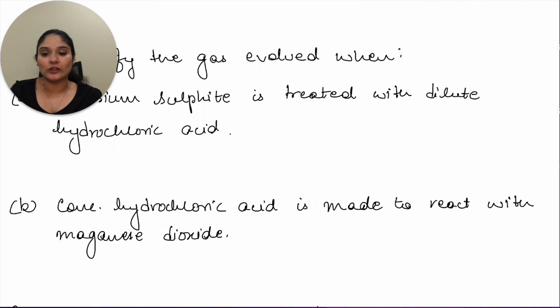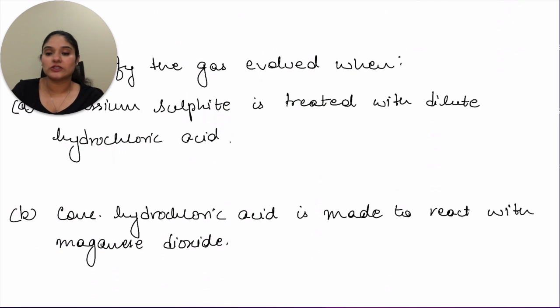Next is concentrated HCl is made to react with manganese dioxide. Manganese dioxide, again, is the oxidizing equation that you have, so you can directly mention that. Which gas comes out? You'll get chlorine gas. So you'll mention greenish yellow gas is evolved, which turns moist starch iodide paper blue-black.